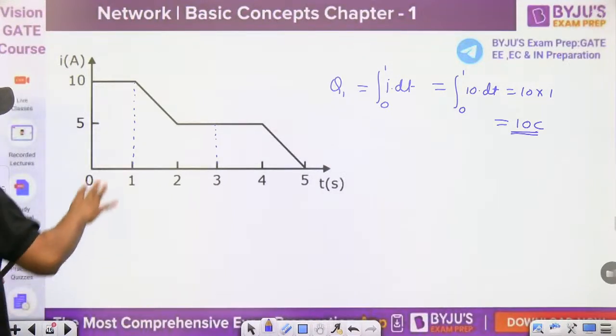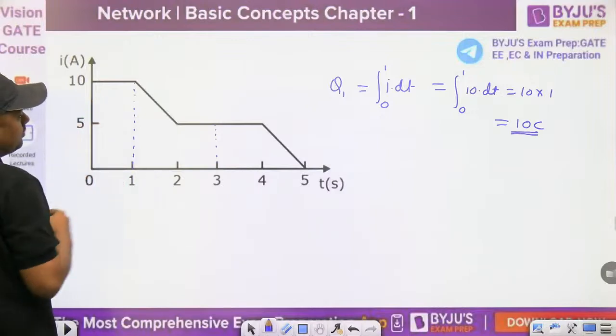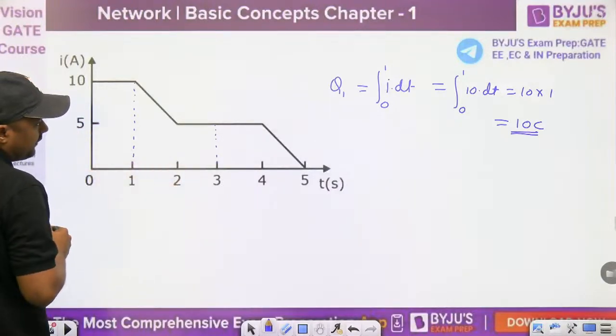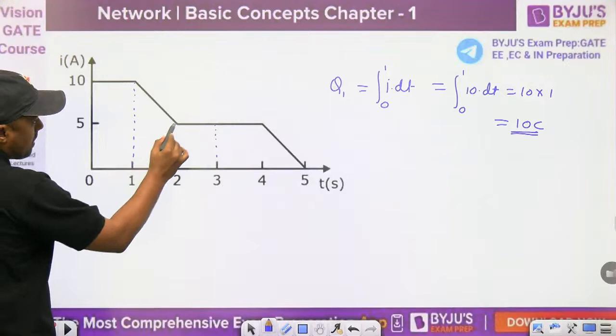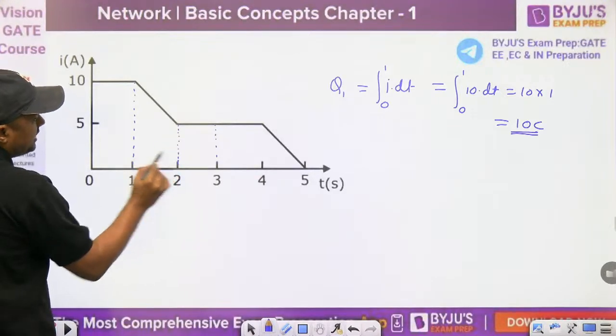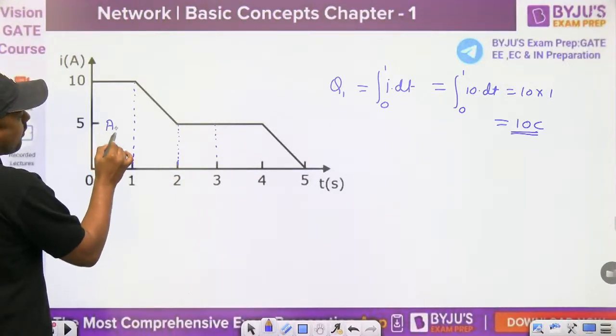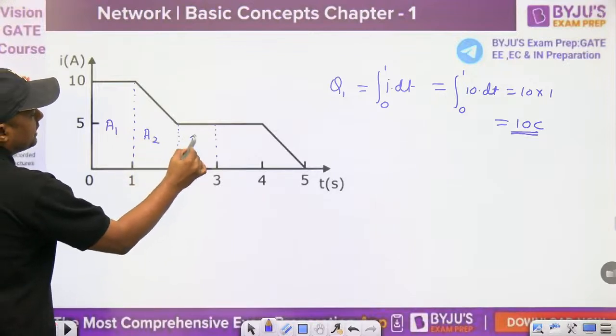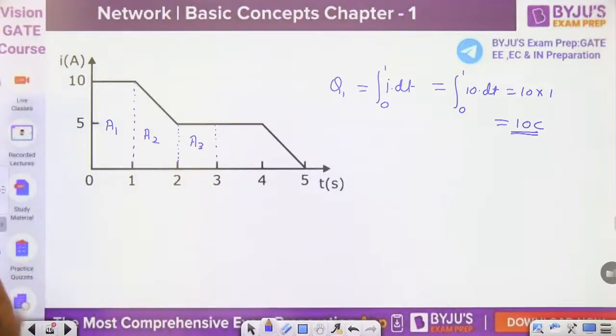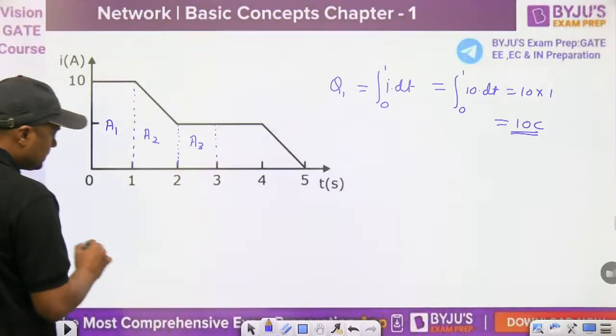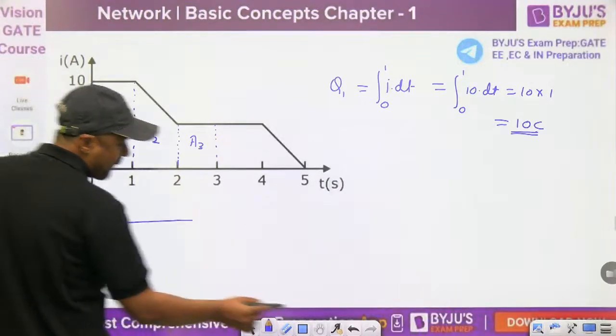Now, this is the 10 coulomb. Up to 3 seconds we have to find. Then you can divide into 3 areas, A1, A2 and A3. A1 we have already calculated, 10 coulomb. Then what is A2? A2 is a trapezoid like this.